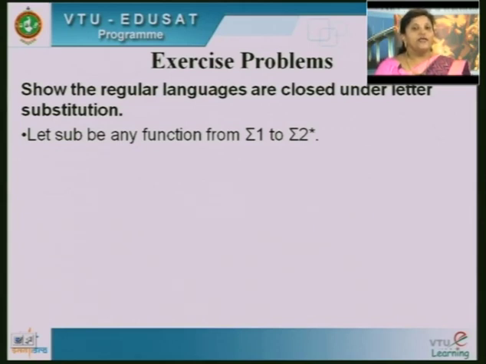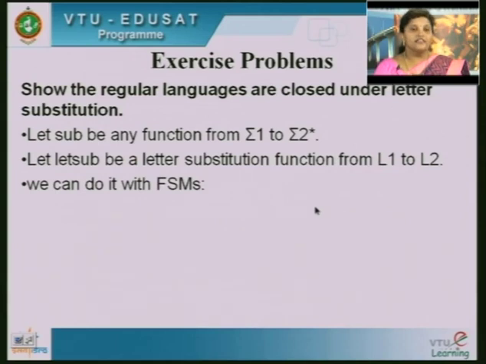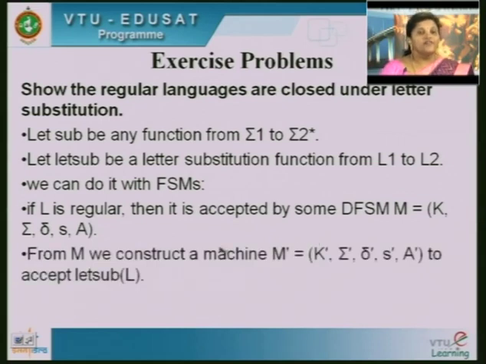Let sub be any function from sigma 1 to sigma star, and let sub be a letter substitution from L1 to L2. This we have already discussed, and we can do it with FSMs. If L is regular, then it should be accepted by a DFSM. Now from L we construct a machine M dash to accept the letter substitution of L. Wherever the symbols of sigma 1 are there, you just replace them with that homomorphism.